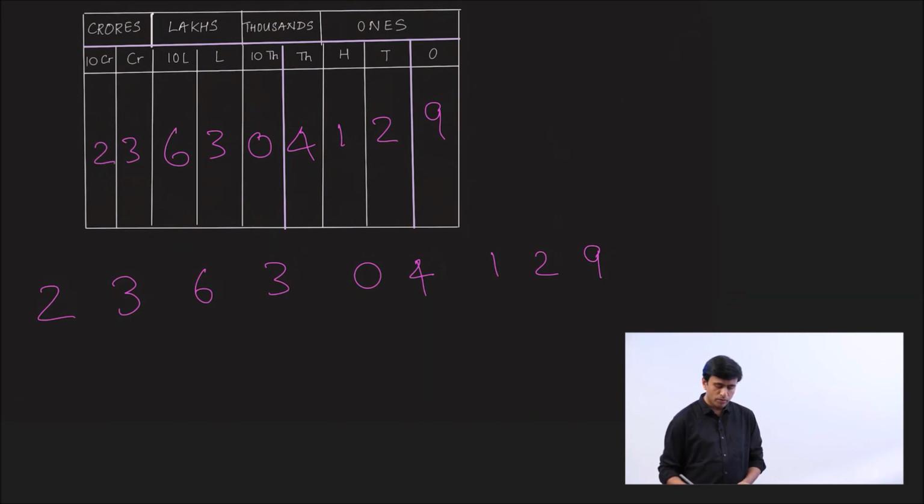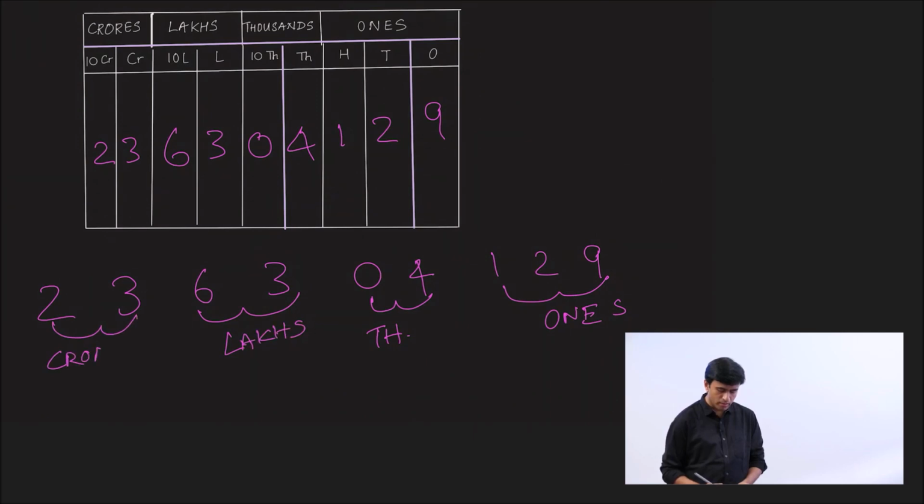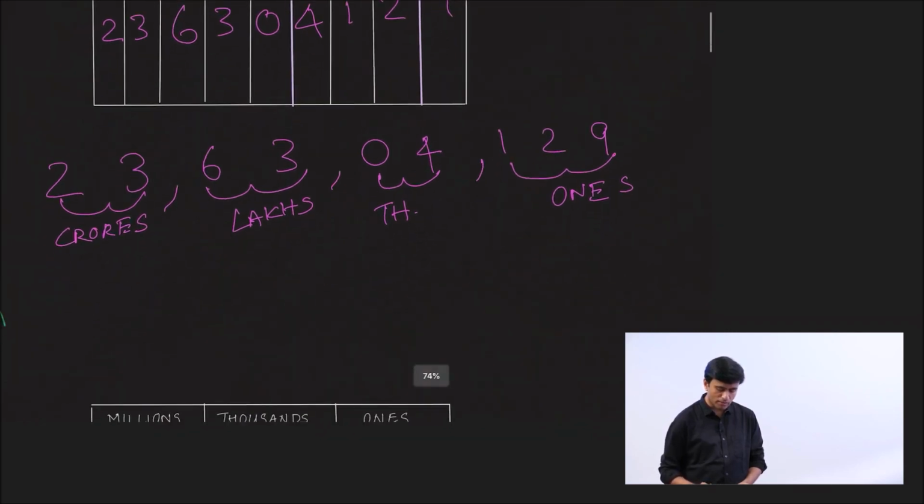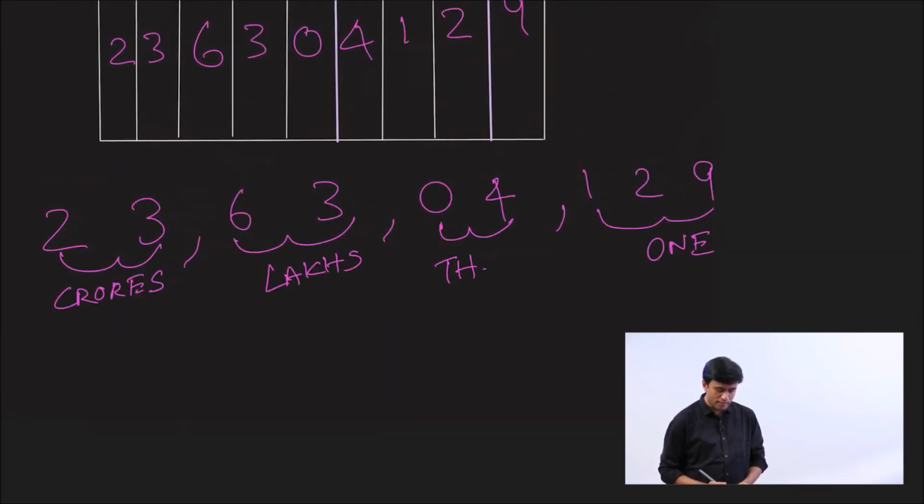Now we have to identify the periods. We've seen this period is ones period, this is your thousands period, this is your lakhs period, and this is your crores period. And we know that the periods are separated by commas. We place the commas. Now let's just read the number.